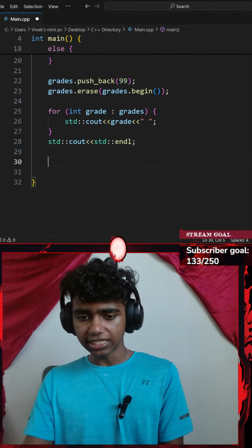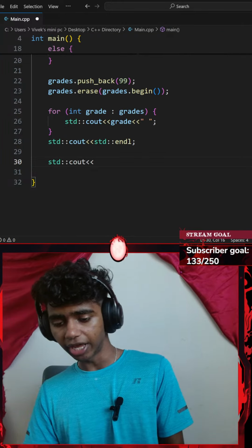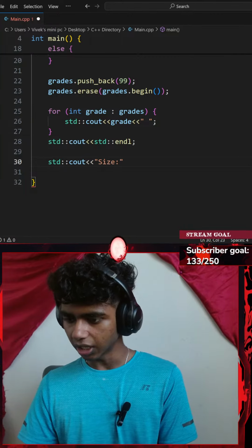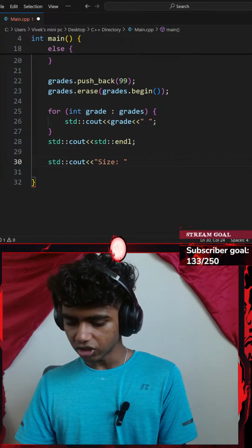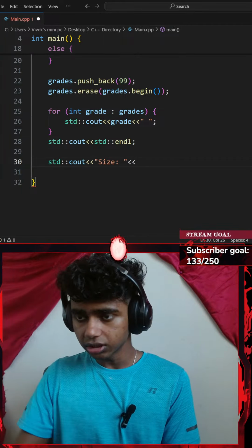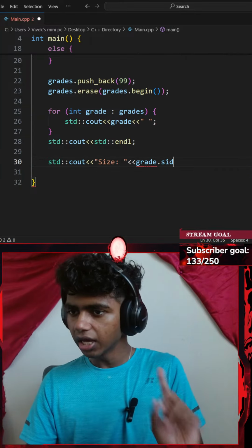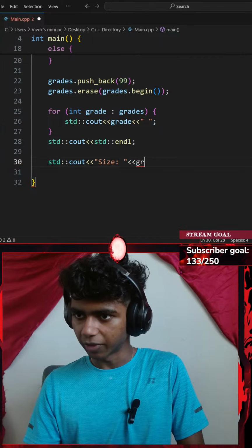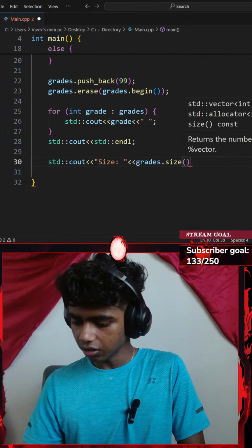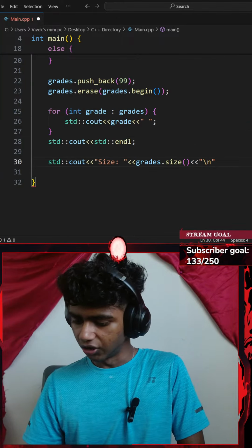Next up, I print the size and capacity. To do that, I'll go with a standard console output with an insertion operator. I'll add a text. This is going to be the size of my grades. Okay. And then I'll add another insertion operator here. Let's say my grades.size function. Okay, with another insertion operator, maybe a new line.